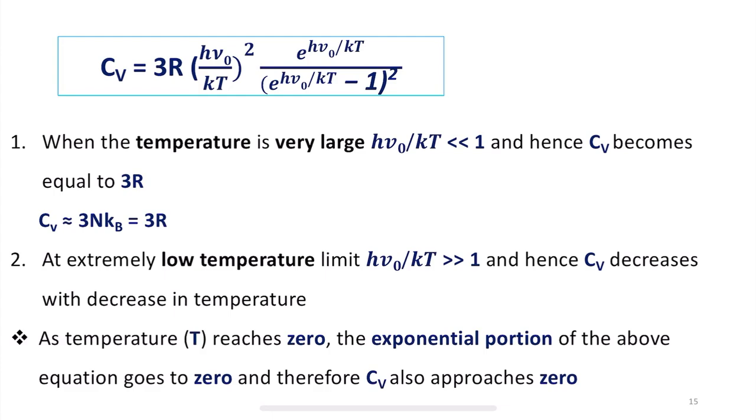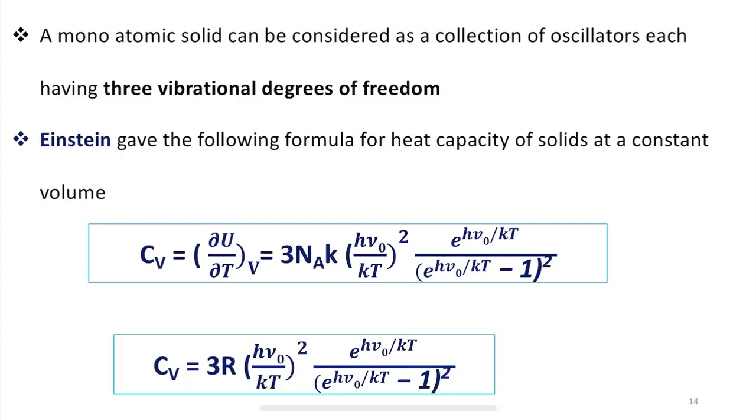So by understanding these two equations which were given by Einstein to study the heat capacities of solids at constant volume using the concepts of Planck's quantum theory, the experimental observation is accepted that as temperature approaches 0, then the heat capacity of the solid must also decrease to 0.